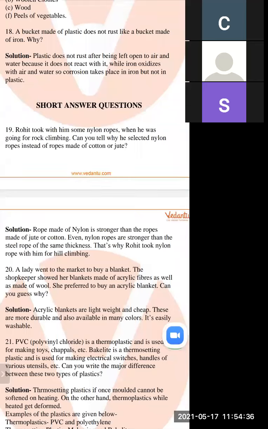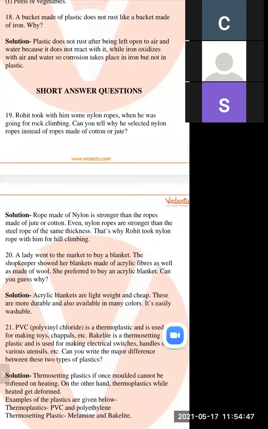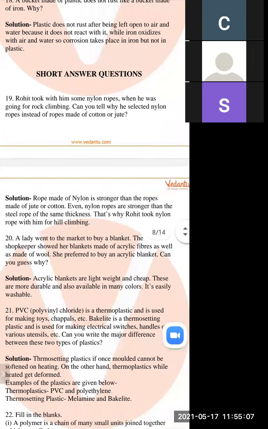What is the answer? Because nylon is much stronger as compared to cotton or jute, and a rope made of nylon is very strong. Nylon fiber is a very strong fiber, so we use nylon material for rope climbing as compared to cotton or jute fiber.